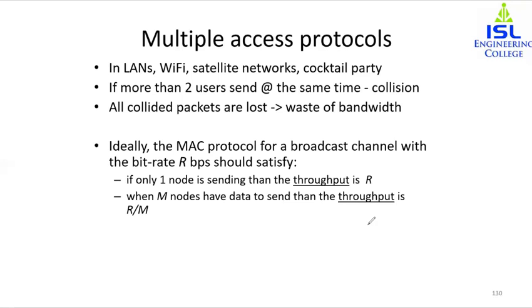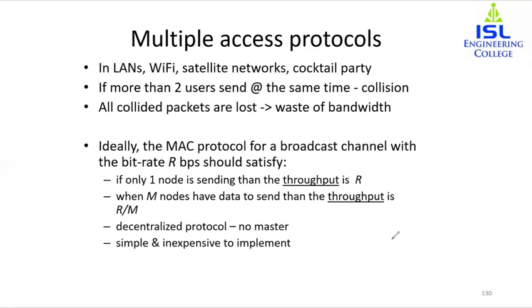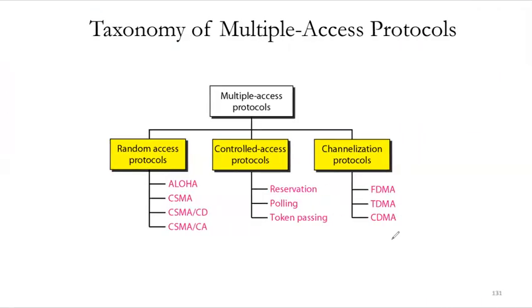The MAC protocol, medium access control, is responsible for this kind of transmission. If there is a decentralized protocol, then there is no master, and it is simple and inexpensive to implement.